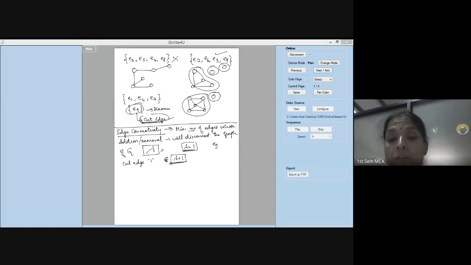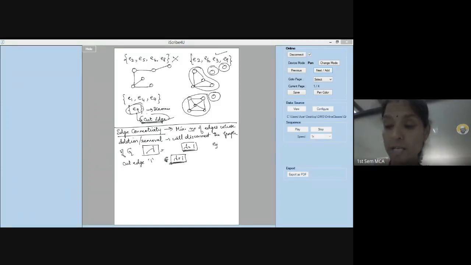Given a graph, they will ask you to find out the edge connectivity of the graph. That question is possible. They will give you a graph and ask you to find out what are the cut vertices, what are the cut edges, what are the edge connectivity and vertex connectivity. This is very, very important from an exam point of view. I will give another example. Don't worry. If there is a cut edge, then lambda is always 1. You can simply close your eyes and say lambda is 1.